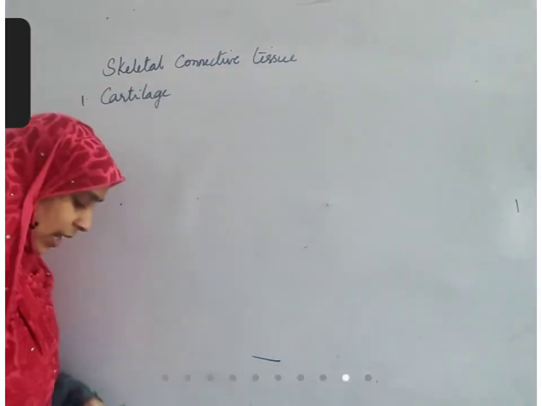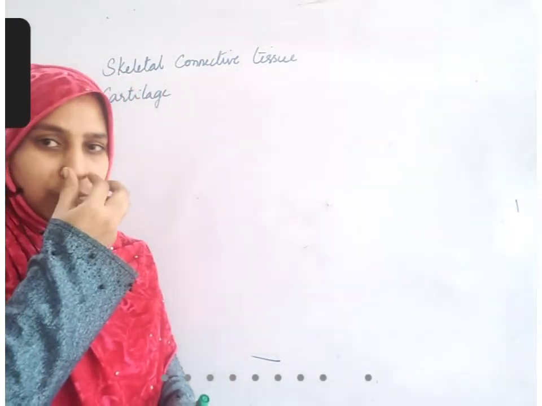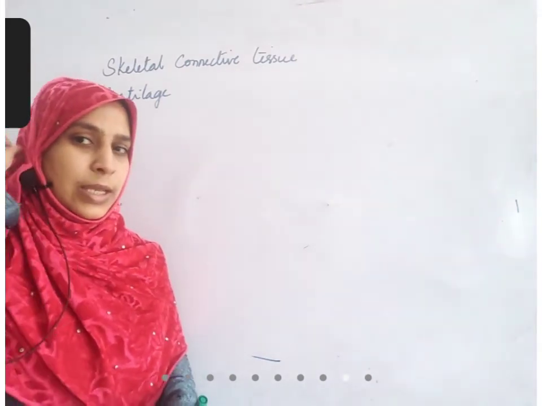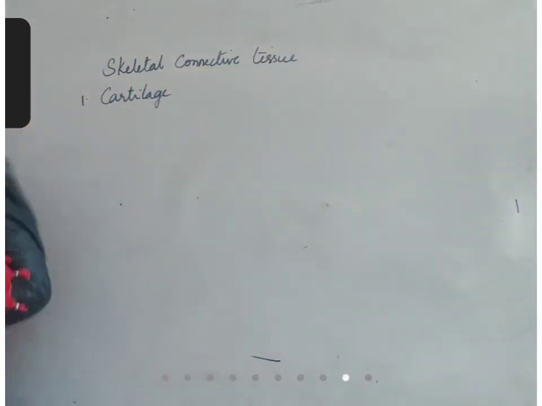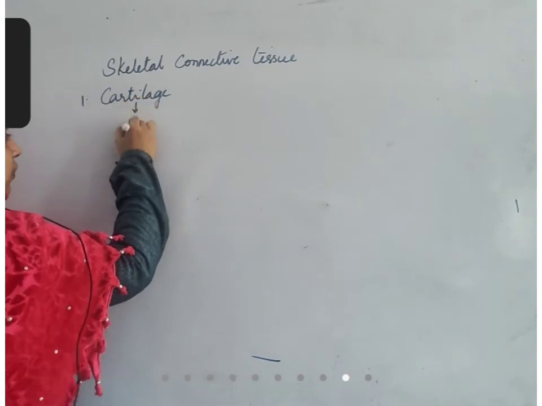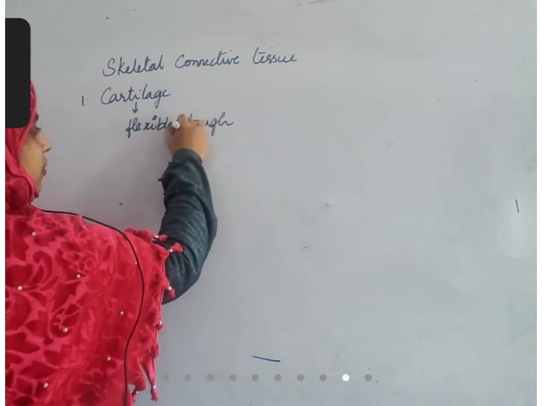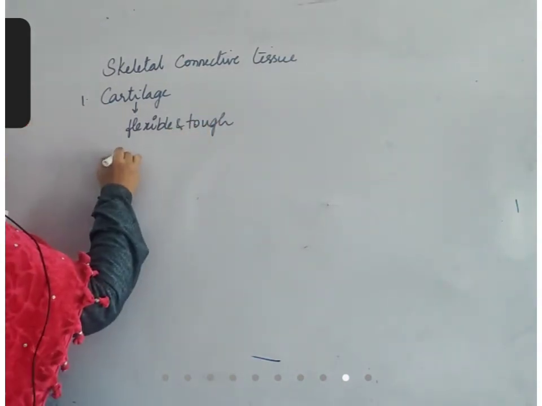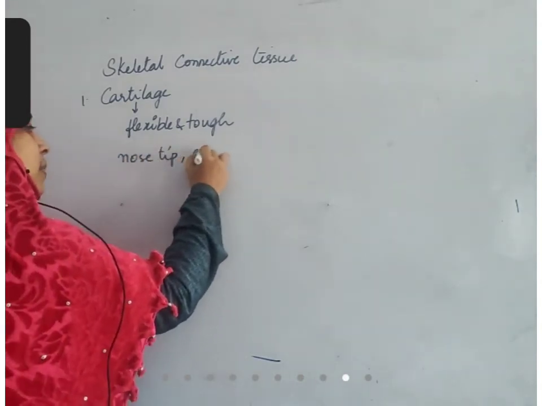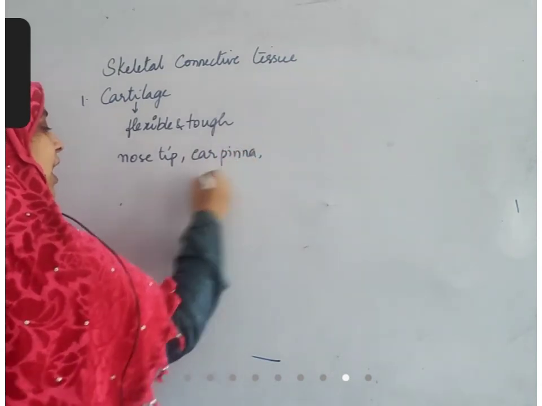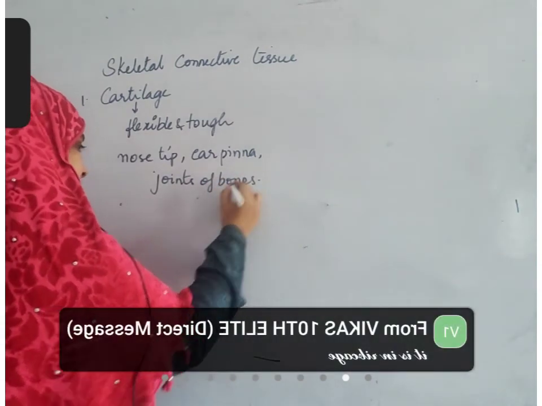You might have known that cartilage is flexible. When you touch the tip of your nose, you can feel it is flexible. The ear has something hard inside, but still it is flexible. So this type of tissue is called cartilage tissue. It is tough and flexible. You can see it at the nose tip, the ear pinna, and the joints of bones. It prevents the wearing of bones.